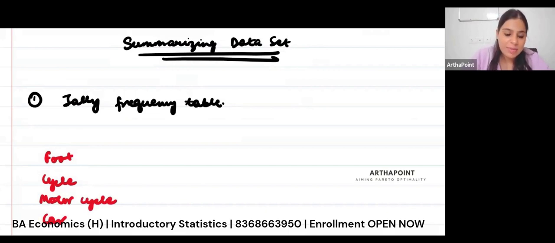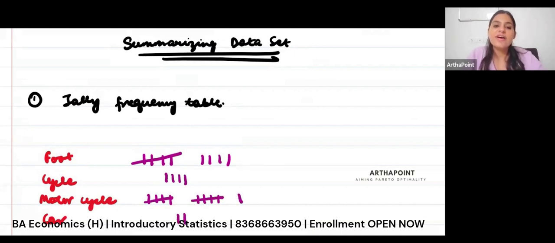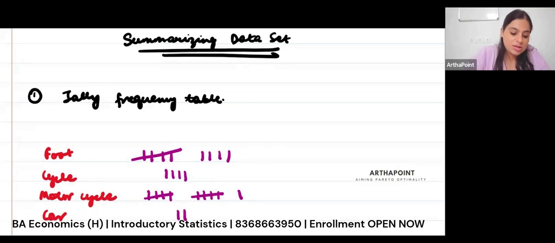In tally, what happens is you show 1, 2, 3, 4, and to show 5, you cut across the 4. So this is 5, 6, 7, 8, 9. So 1, 2, 3, 4. 1, 2, 3, 4, 5, 6, 7, 8, 9, 10, 11, and 1, 2. So if I give these in tallies, what I have shown here is known as a tally frequency table. I'm giving the frequencies, how many people travel by what mode, but I'm giving these tally bars here.